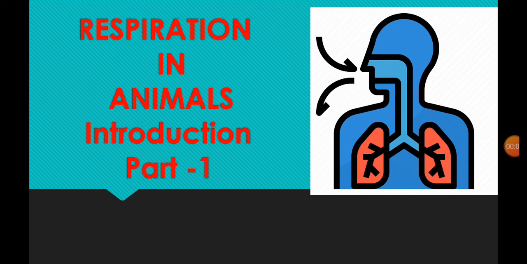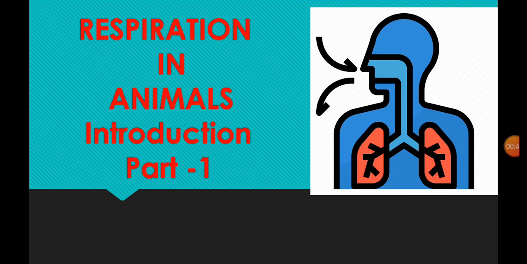Respiration is a cellular process by which animals take in oxygen and exchange it for carbon dioxide. That means any animal present takes in oxygen and gives out carbon dioxide. Such a process of exchanging gases is what we call respiration. For this respiration, animals have specialized systems which help them do their work successfully and efficiently.